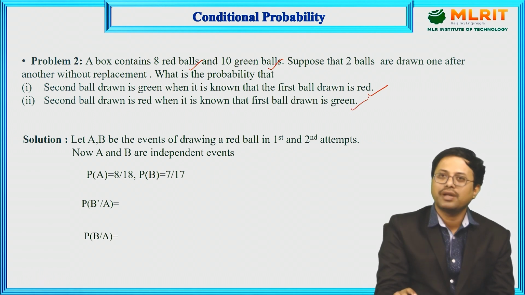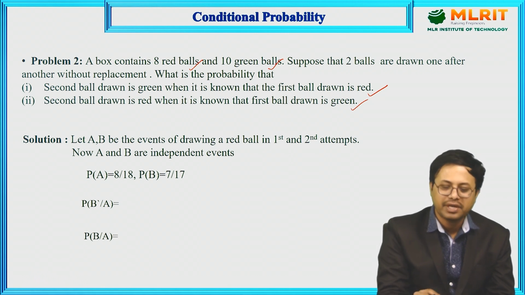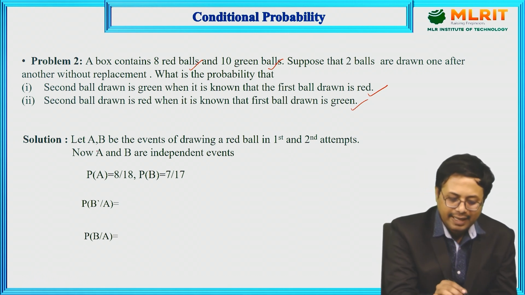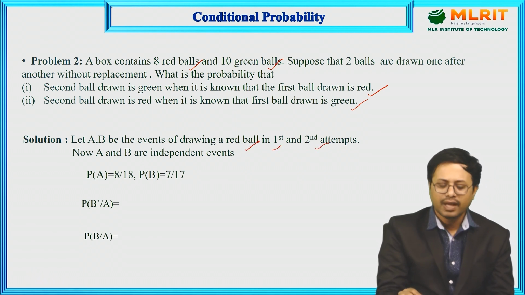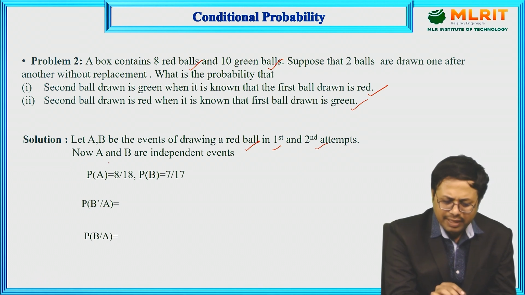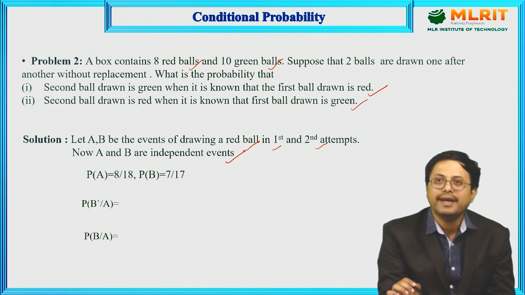First, we have to define the events. When you define the events, it is an easy way to solve the problem. Let A and B be the events of drawing a red ball in the first attempt and in the second attempt. Now we are considering that red and green are not depending on each other, so I am considering these two as independent events.